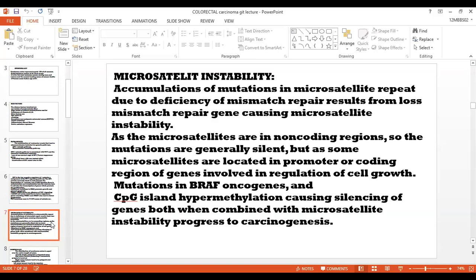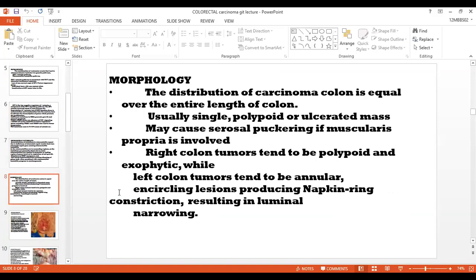As these microsatellites are in non-coding regions, the mutations are generally silent, but some microsatellites are located in promoter or coding regions of genes involved in the regulation of cell growth. So mutations in the BRAF oncogene and CpG island hypermethylation cause silencing of genes. Both, when combined with microsatellite instability, progress to carcinogenesis of colonic carcinoma. This one is the pathogenesis.